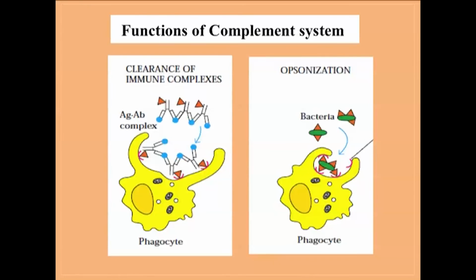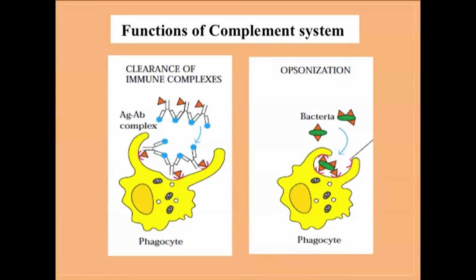An opsonin molecule can bind to the surface of that bacterium. At the same time, it can bind to its specific receptor present on a phagocytic cell. So a bacterium covered with complement factor proteins is readily phagocytosed by the phagocytic cells. So complement factor proteins help in opsonization.